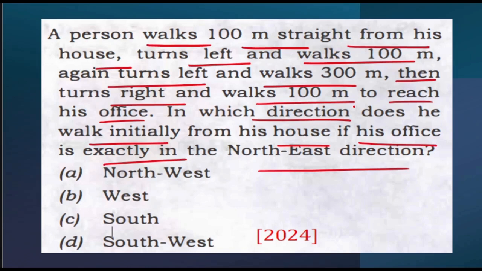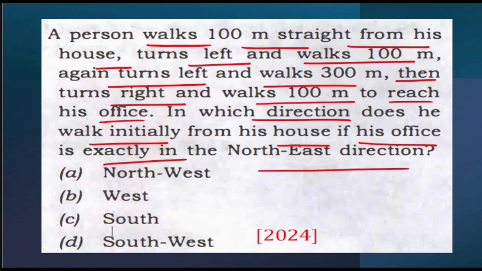Previously, what we have observed is that they were giving the directions, that from his home they are going in this direction, then that direction, and ultimately reaching their office. Finally, they were asking us to find the direction between his office and home. That was the question that came previously. But now see the question that came in 2024. It's the opposite one. Now they have said that the direction of his office from his home is northeast. Now we need to find out in which direction he walked initially. So you observe how the question got changed recently. It is the same question, but they slightly tweaked the pattern.